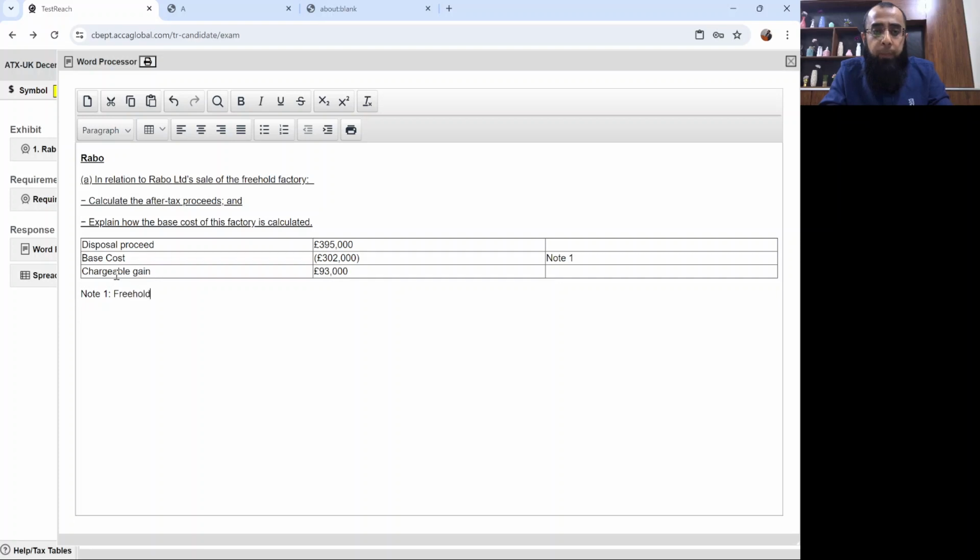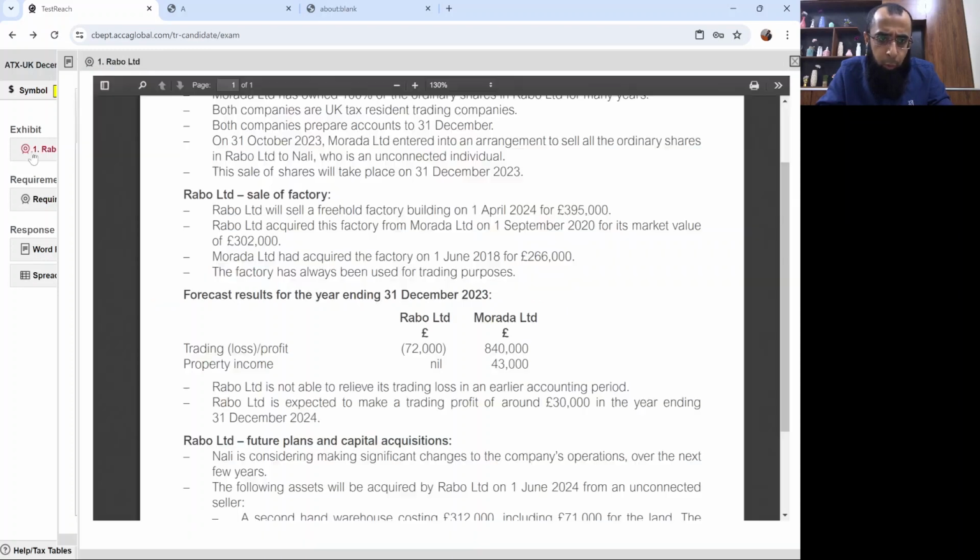The freehold factory was originally acquired by Rabo Limited through an intra-group transfer on 1st September 2020, if I'm not wrong.